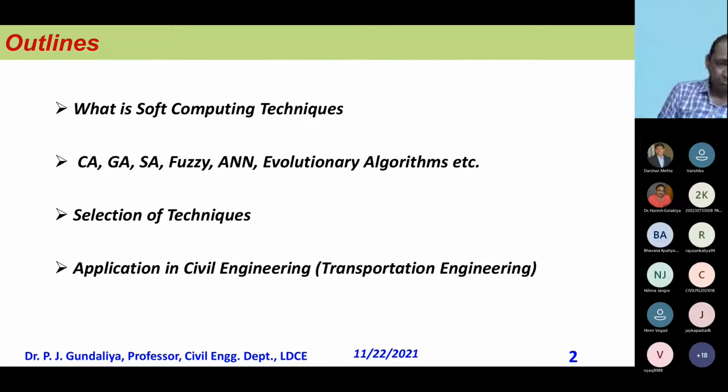We should understand where the particular problem is fitting. If it is fitting to CA, then I will do the problem formulation in CA. If it is fitting in GA, I will formulate my problem in the way applicable to GA. Similarly, SA, simulated annealing. If it is fitting in simulated annealing, we will do that also. So sometimes combinations of these are also there.